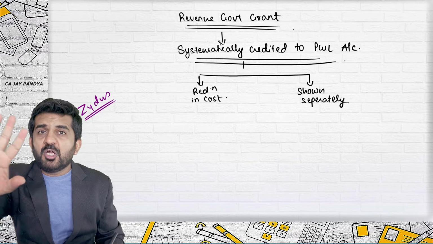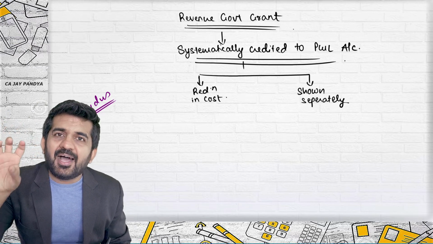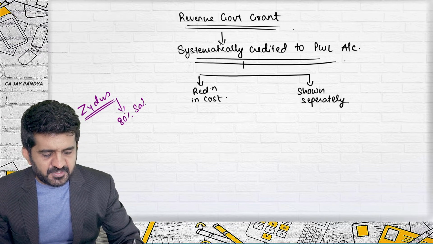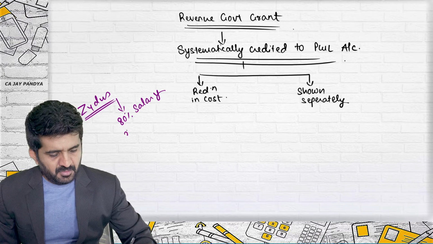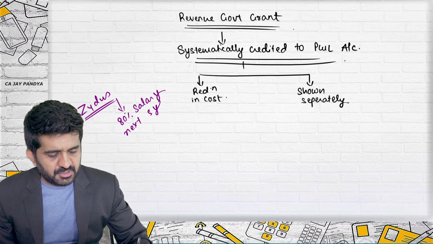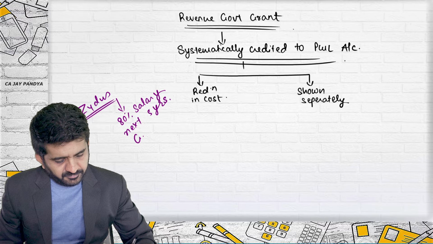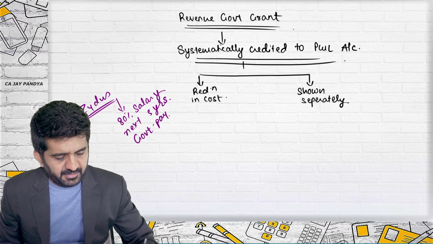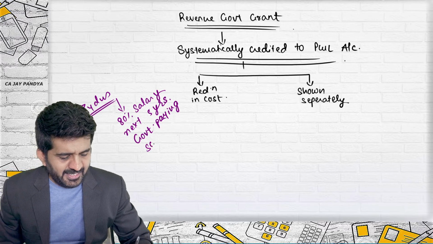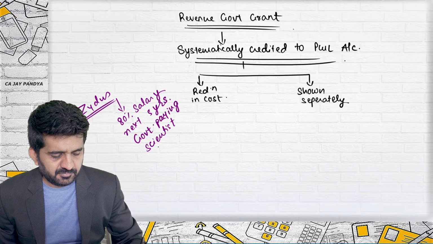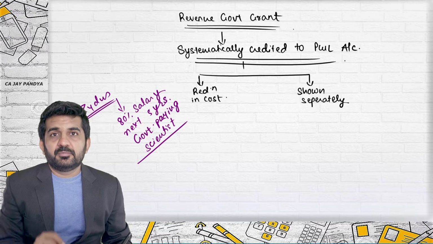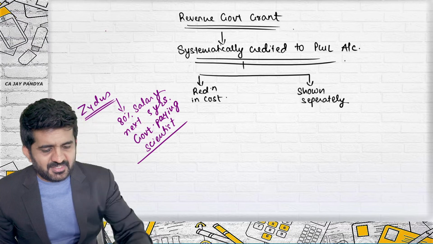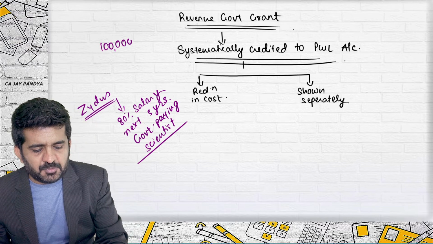Government says: you hire a scientist, and 80% of salary for the next 5 years, government will be paying to that scientist. Now government has declared it today. Whatever the salary is, say 1 lakh rupees per month.